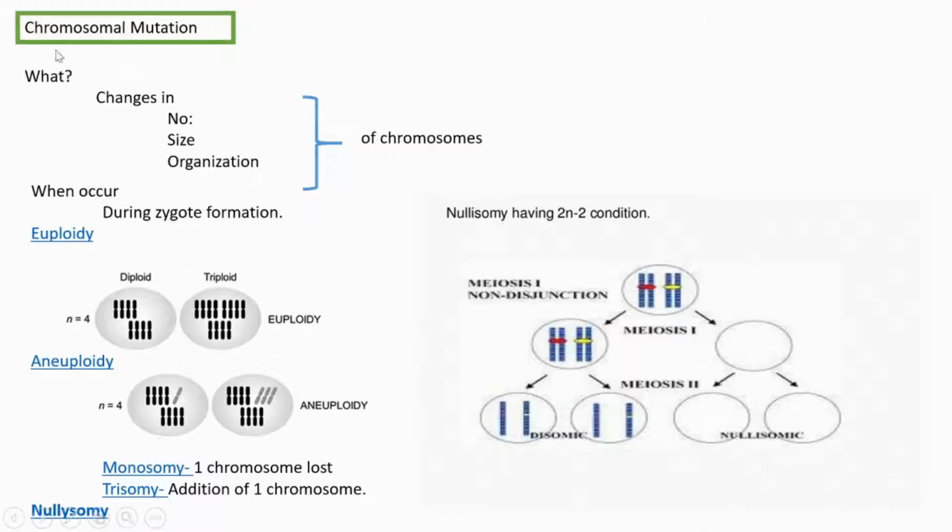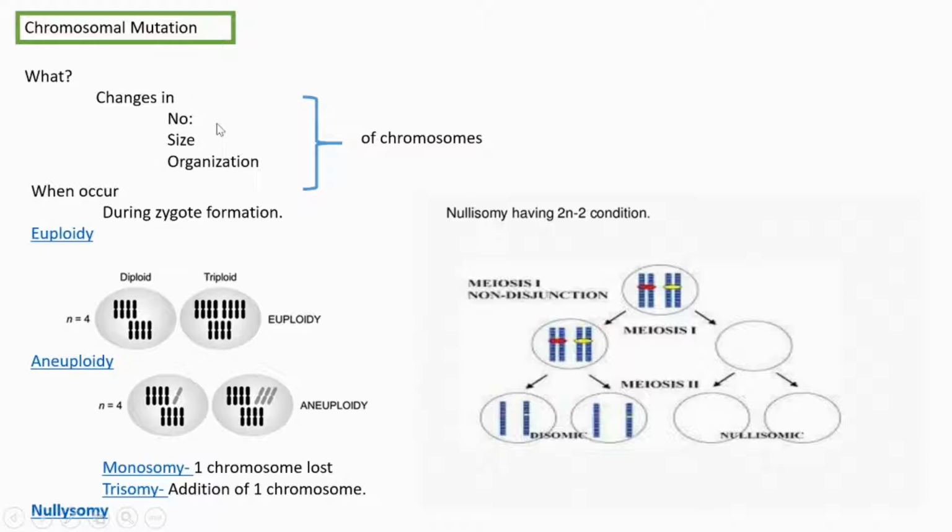Gene mutation is over. We are going to see the next one, chromosomal mutation. What is chromosomal mutation? Chromosomal mutation means there are some changes. Changes with respect to what? With respect to number, size and organization of chromosome. With regard to any of these things, if any change happens, then we can call it a chromosomal mutation.